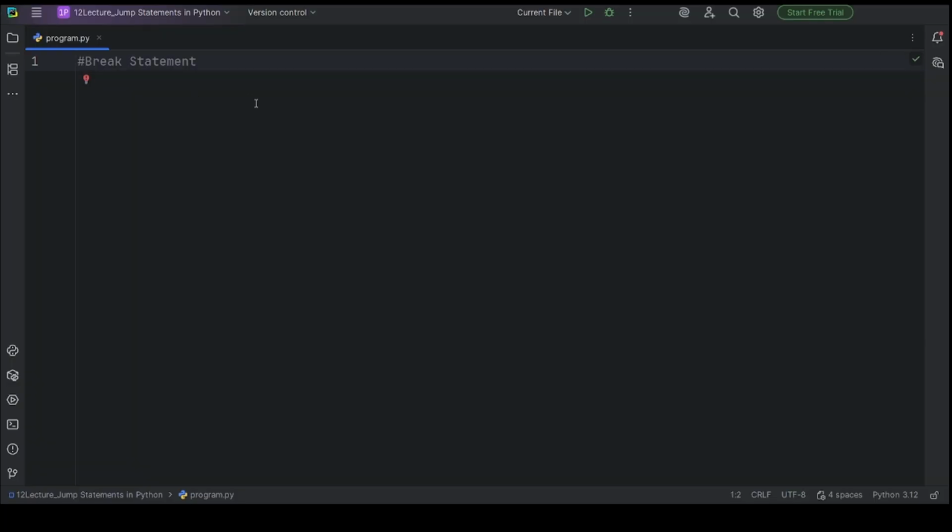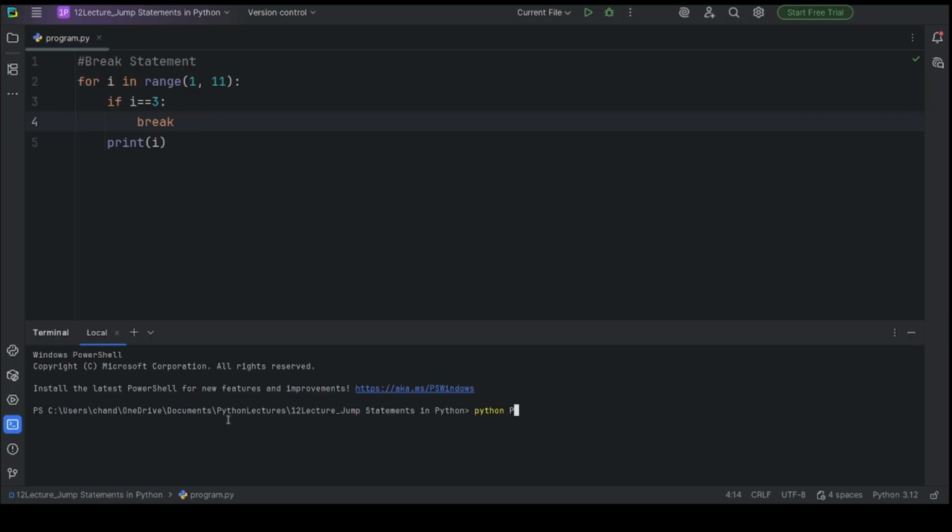Now let's understand with the program. I want to print numbers from 1 to 10. For i in range(1, 11), that means till 10, print i, if i == 3, then break. Now let's run this program so we can see the result.